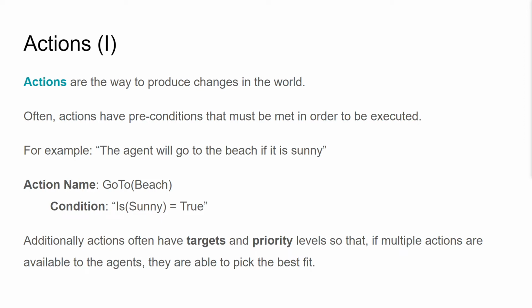Actions are the way the agents produce changes in the world. They usually have preconditions that must be met in order to be executed. For example, the agent will go to the beach if it is sunny. We have an action name, which is go to beach, and we have a condition, which is sunny equals true. Additionally, these actions might also have targets and priority levels so that if there are many different actions that the agent has available to them, then they are able to pick the one that should be the best fit.